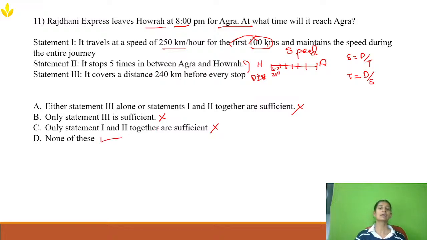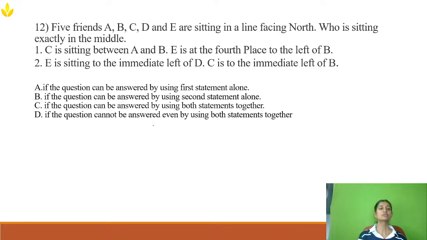None of this can give me the right answer. What is the time? Okay, now let's go to the next question. Next question is also from data sufficiency.